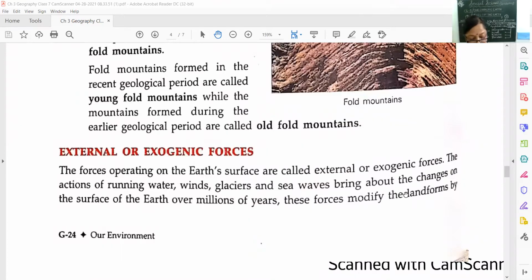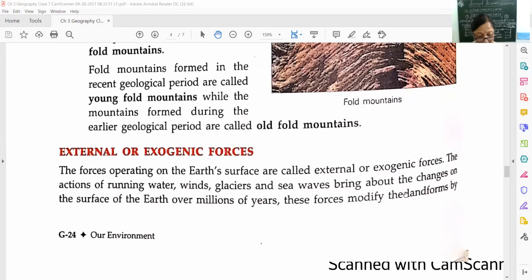The forces operating on the Earth's surface are called external or exogenic forces. As I told you, this is the Earth's surface. On top of the Earth's surface are exogenic forces, and under the Earth's surface are endogenic forces. So here it is external forces.